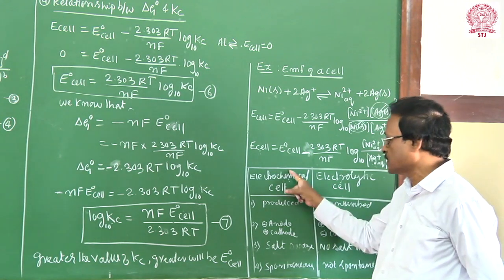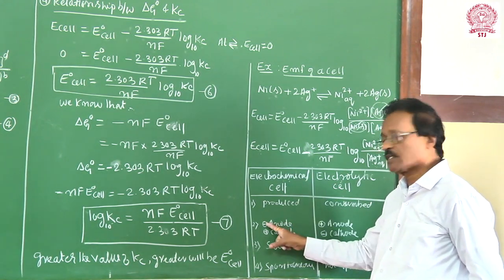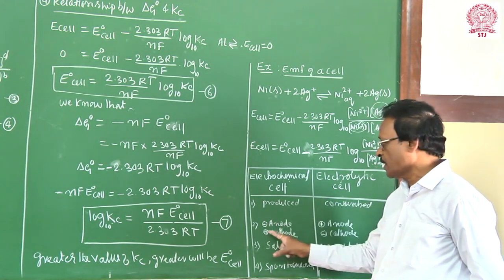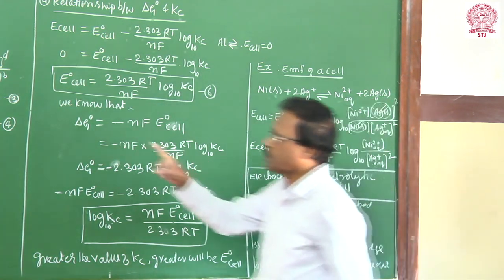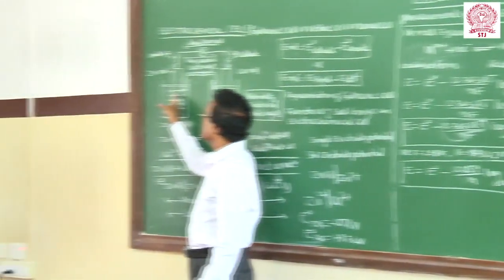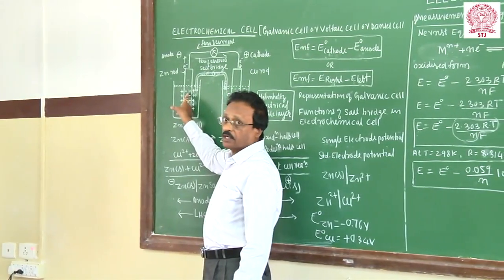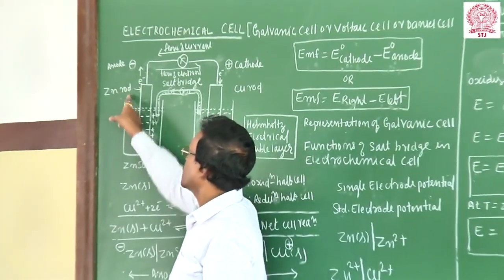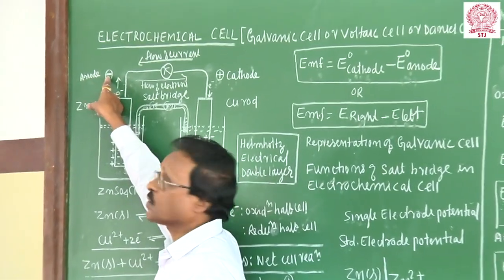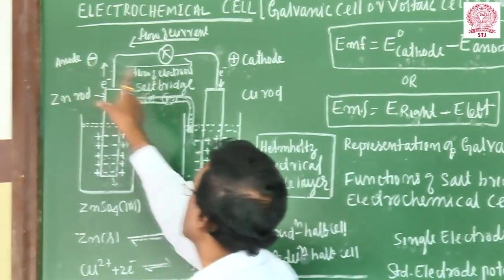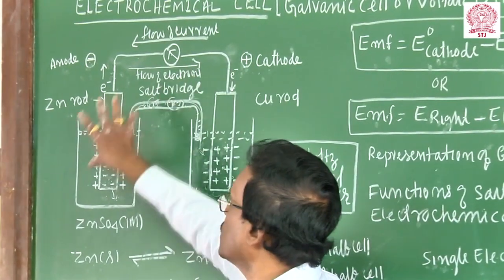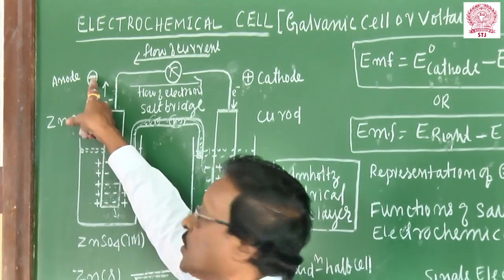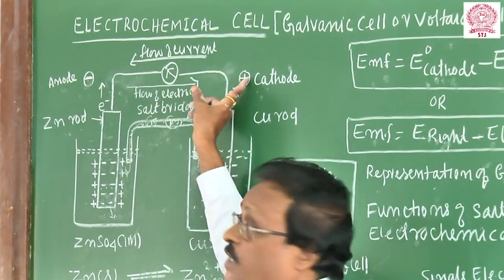In the electrochemical cell, anode means negative and cathode means positive. Look at this diagram: zinc undergoes oxidation, so this anode is negative; here reduction occurs, so the cathode is positive. In the electrochemical cell, negative refers to the anode and positive refers to the cathode.